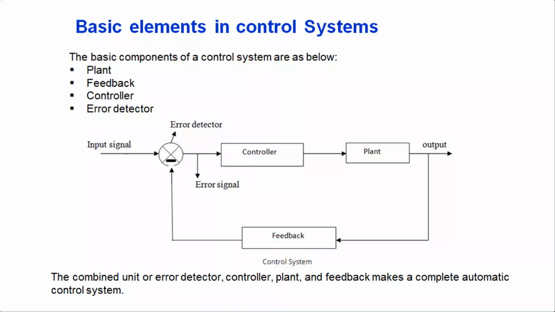Then feedback. Normally the feedback is the measuring device which sends the system output, or plant output, to the input or the error detector. The output is given to the error detector. This feedback signal is connected to the error detector. Normally the feedback signal is a negative feedback signal. The negative feedback signal is preferable. It gives stability and accuracy.